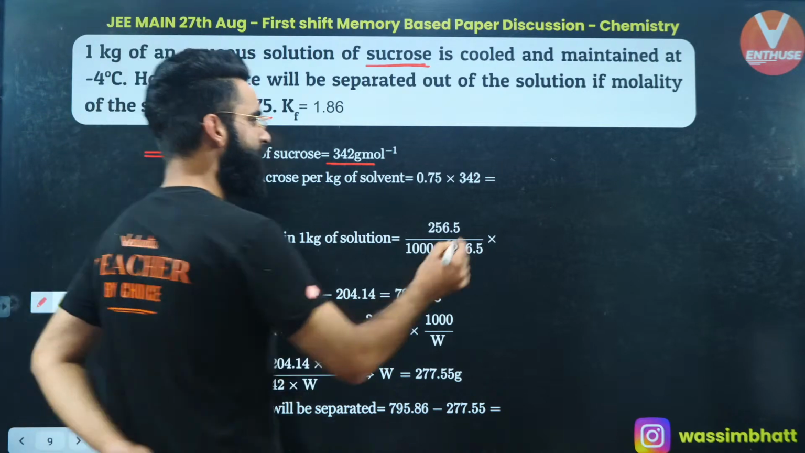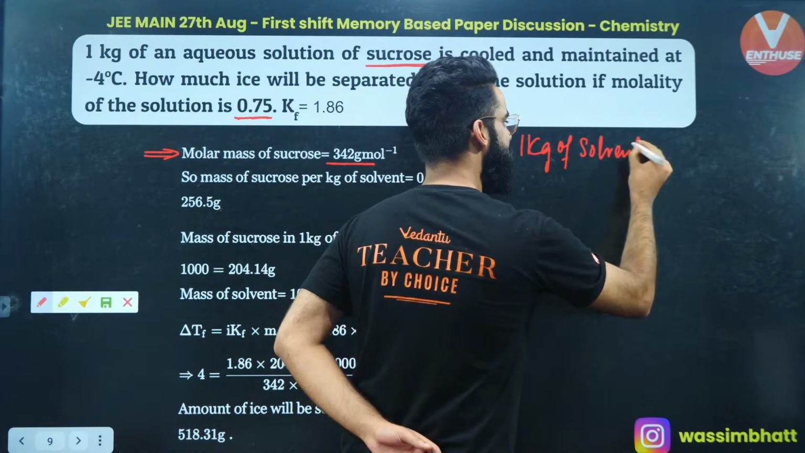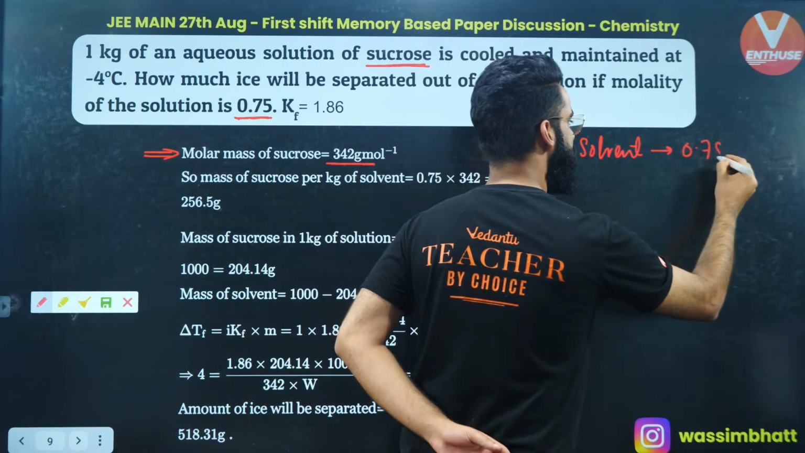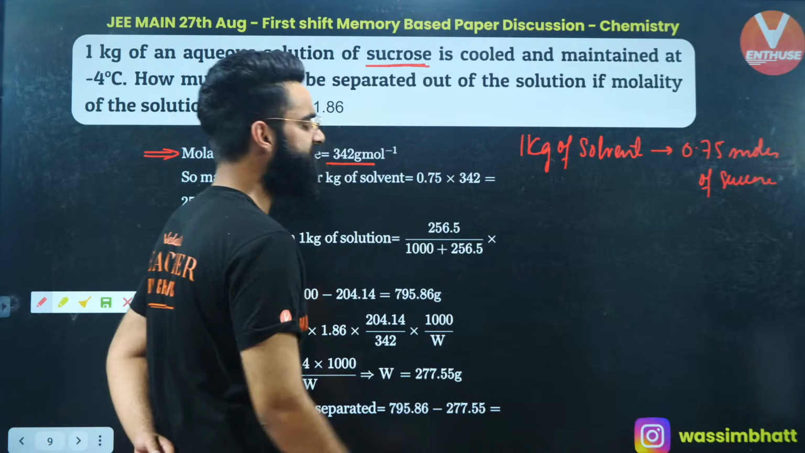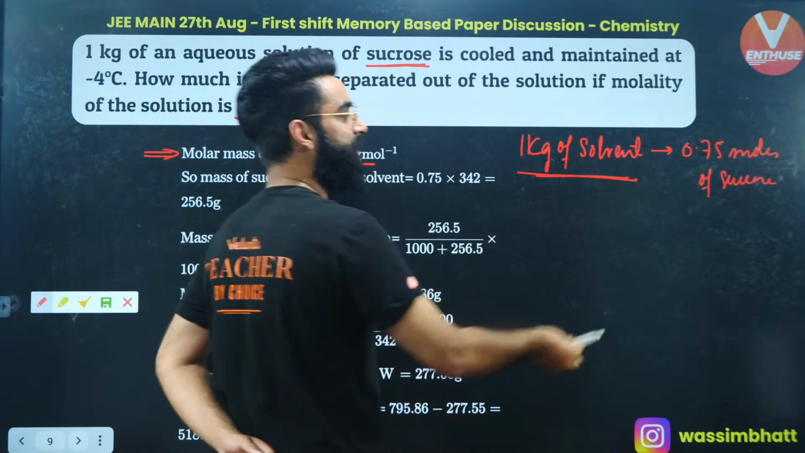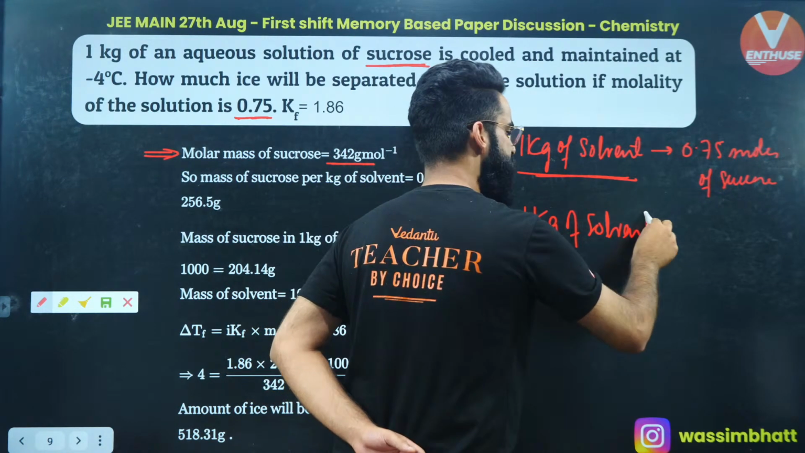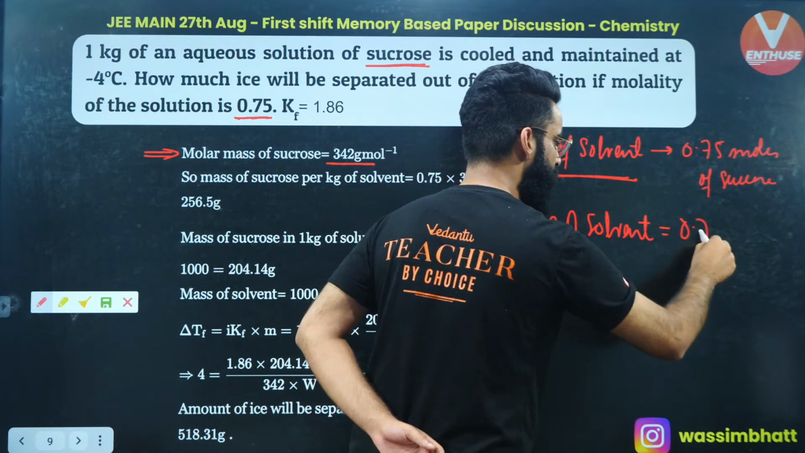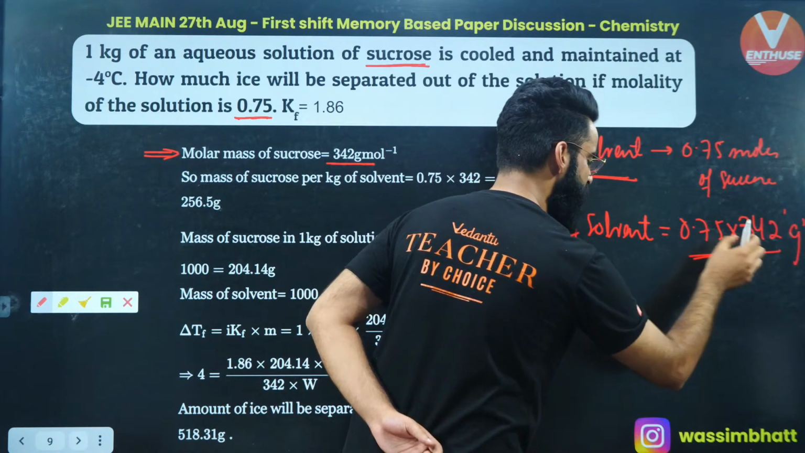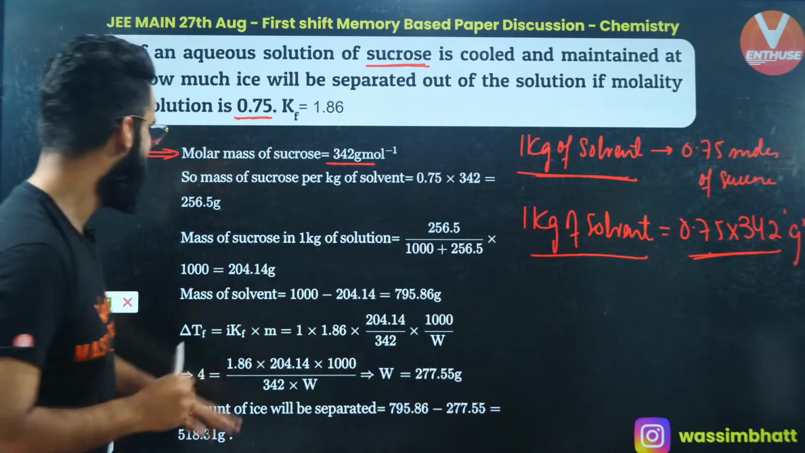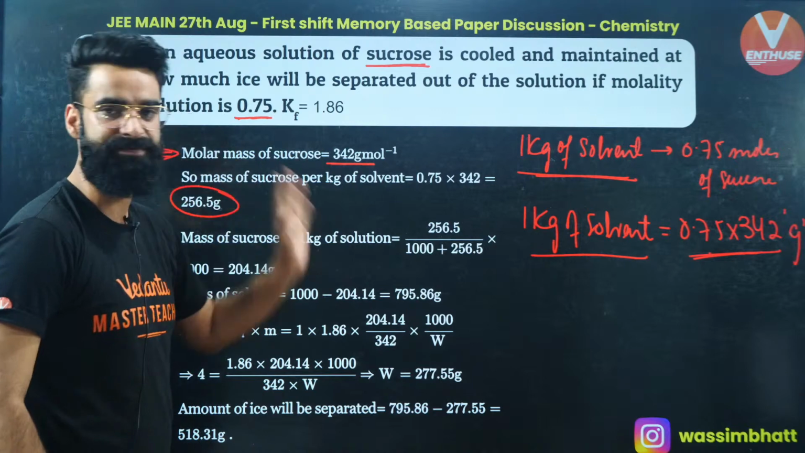So basically, in 1 kg of solvent, there are 0.75 moles of solute, that is, moles of sucrose. If I ask you what the mass of sucrose in the same 1 kg of solvent is, it's going to be moles of sucrose, 0.75, multiplied by the molar mass of sucrose, 342 grams. This is the mass of sucrose present in 1 kg of solvent, and it comes out to be 256.5 grams.